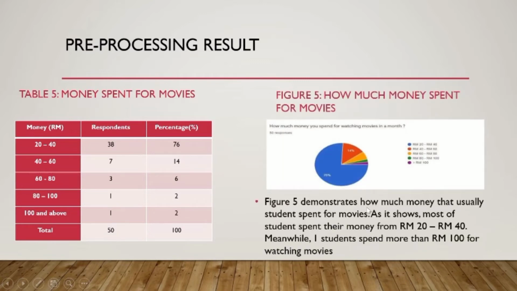Figure 5 demonstrates how much money students usually spend for movies. As it shows, most students spend from 20 ringgit to 40 ringgit. Meanwhile, one student spends more than 100 ringgit for watching.